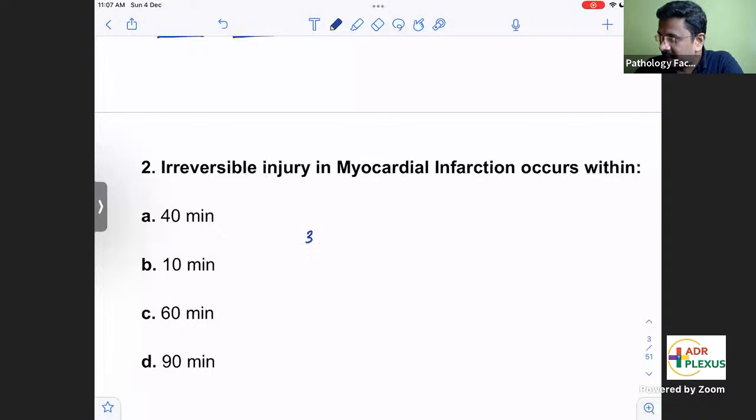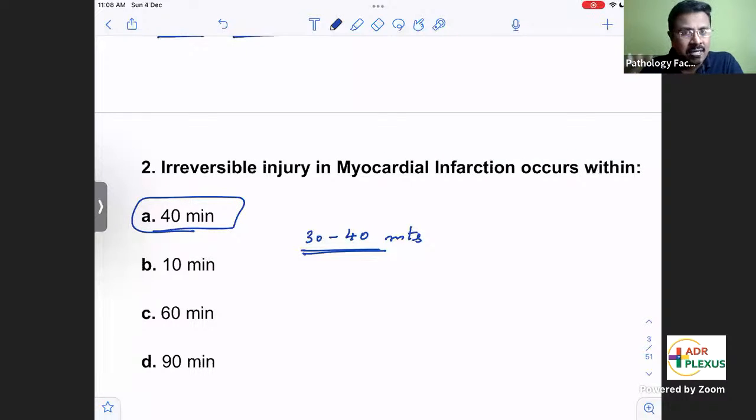So the average time is 30 to 40 minutes, the door to needle time. So door to needle time should be 30 to 40 minutes. If we start thrombolytic therapy after 30 to 40 minutes, it would again have gone to irreversible injury. So the time period ideally is 30 to 40 minutes. Here there is no 30 option, so we'll be choosing 40 minutes. So irreversible injury features questions can also be asked.